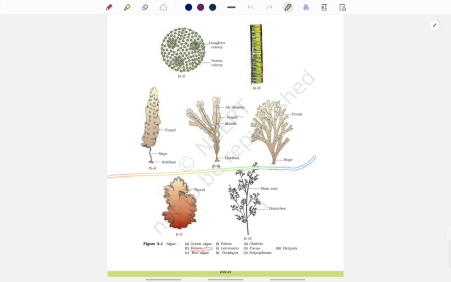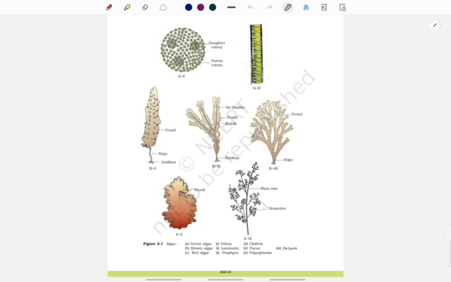This portion is brown algae. First is laminaria. I often look at it and see an L here. I'm not sure if you all can see. So this is laminaria, that's how I remember it. Next is fucus. I also see an inverted F here, so that's how I remember it. This is fucus. And next is dictyota. I see a D here, so that's how I remember it. So this is dictyota.